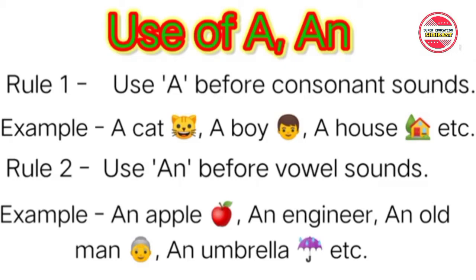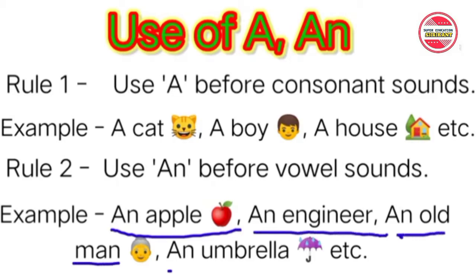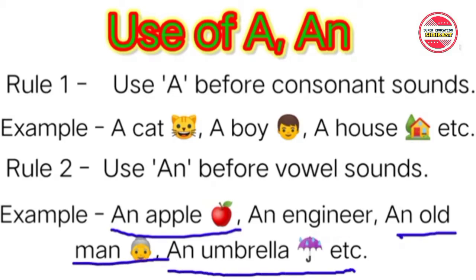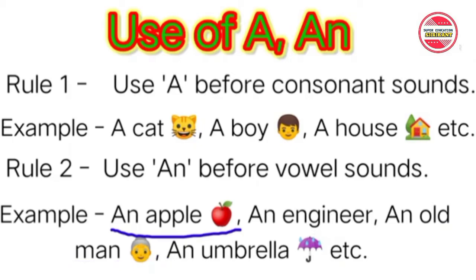Okay. Now rule number 2: use an before vowel sounds. For example, an apple, an engineer, an old man, an umbrella. Apple starts with a, engineer starts with e, old man starts with o and umbrella starts with u. So here comes a vowel sound. That's why an will be used here. Okay, I hope you understand it.